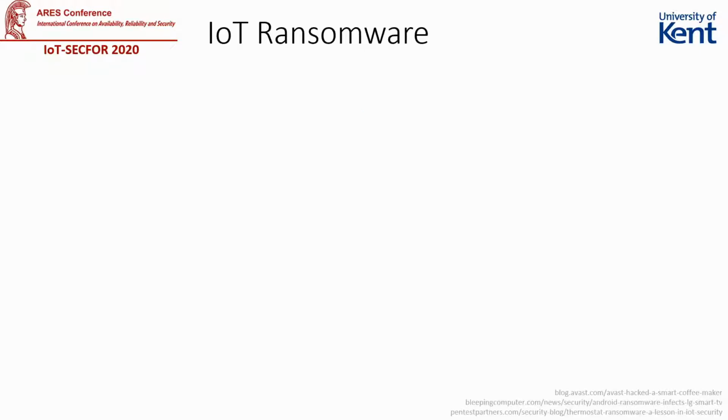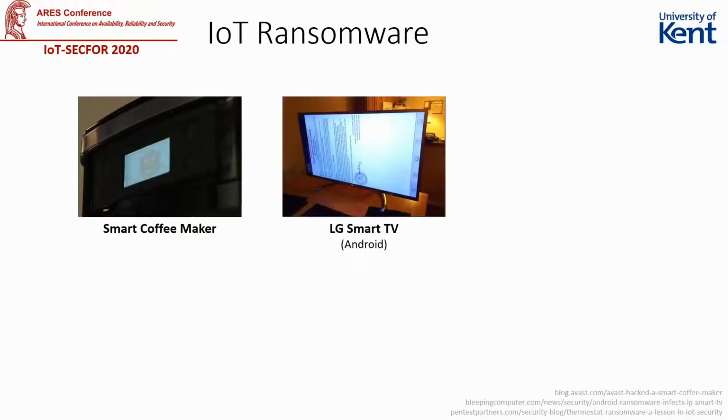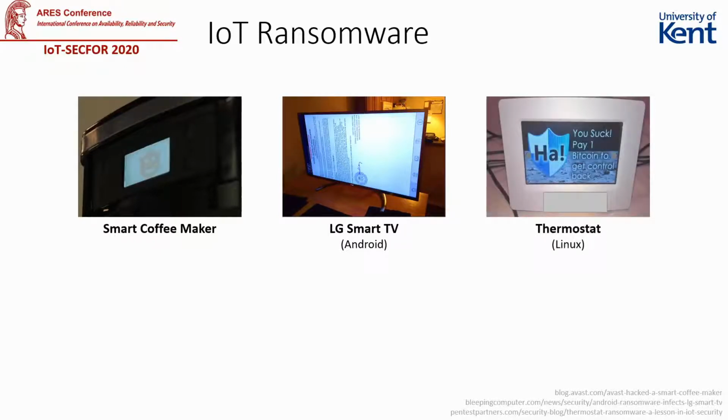There have been several previous attempts to implement ransomware on various IoT devices. Researchers at Avast demonstrated that an attacker could compromise a smart coffee machine, allowing them to display ransom notes, boil water, and run the grinder without any user interaction. An LG Smart TV was disabled by malware that originally targeted Android-based phones, which eventually required LG support to provide an alternative method to perform a factory reset. At DEF CON 24, Pen Test Partners demonstrated their process to modify the existing firmware of an IoT thermostat, which would allow attackers to show a simple ransomware message, lock out the victim, and modify the temperature in their home.